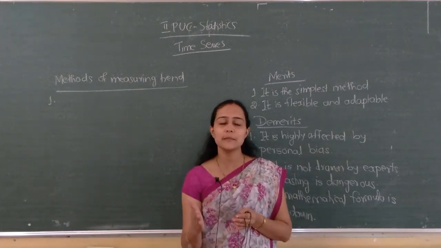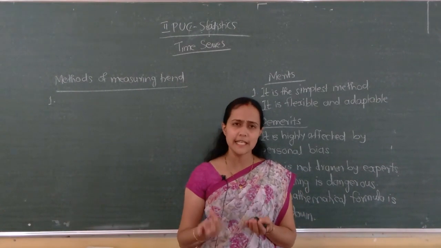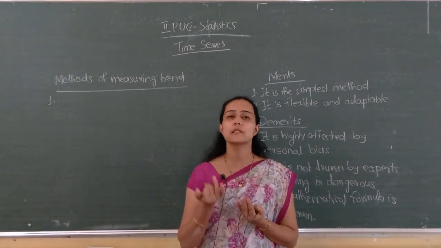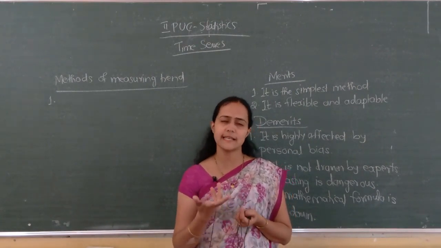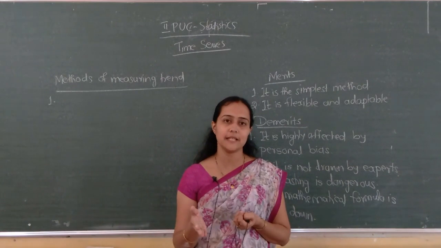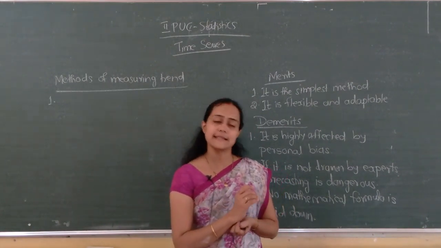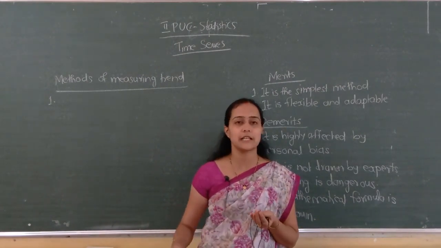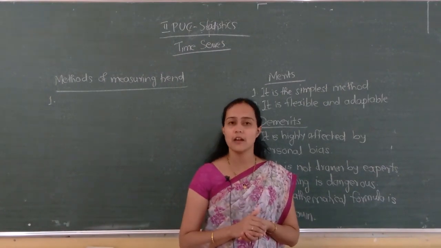Here two variables will be there, one always time, and the other variable may be anything: sales of commodities, imports, exports, profit, loss. One variable is always time. We saw examples also: daily sales of garments in a textile shop, and hourly temperature of a patient in a hospital.